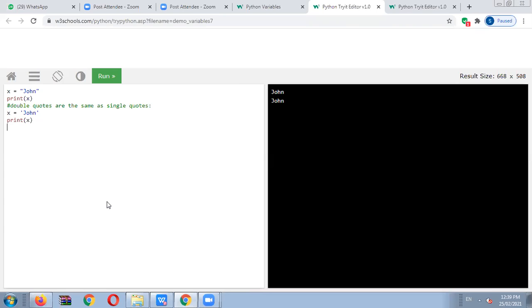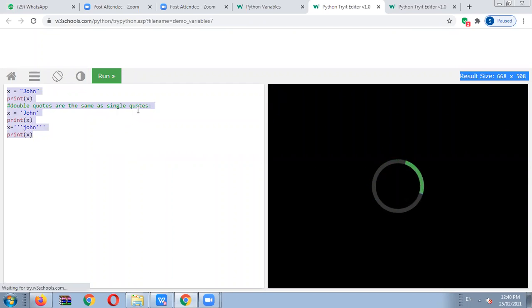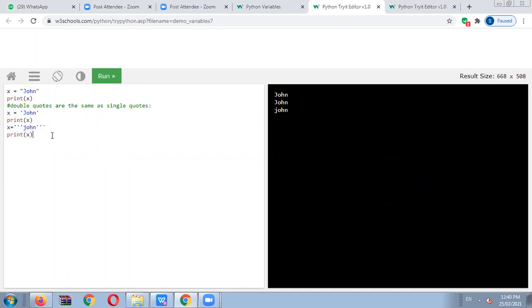We will check once more here. x equals triple single inverted commas, suppose I write John, and then triple single inverted commas, and then we write print x. Now we are using the triple single inverted sign here, so it is useful for what? Comment. But we will display the output also. See here, we will check the output. If this is a comment, it will not be printed. But here, if we use three single inverted commas, it is just a part of a comment, but it will be displayed on the output screen.